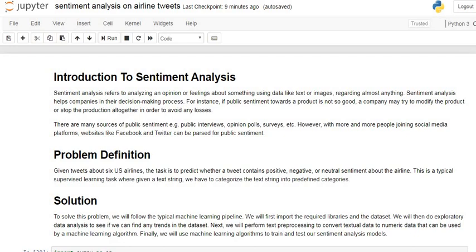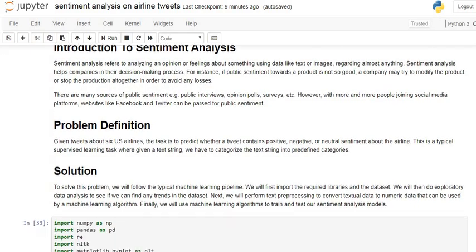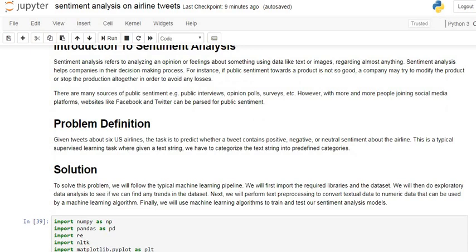So let's see the solution for this problem. To solve this problem, we will follow a typical machine learning pipeline. We will first import all required libraries and the dataset. We will then do exploratory data analysis to see if we can find any trend in the dataset.